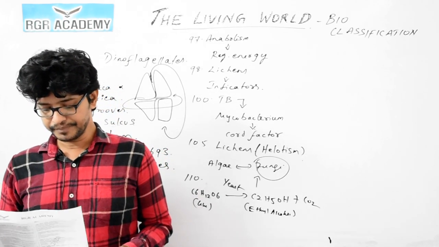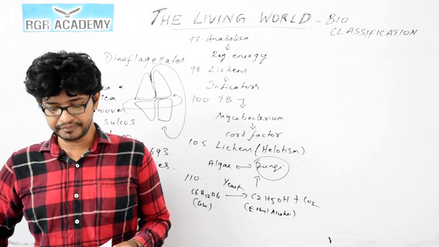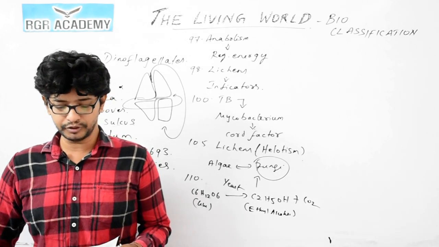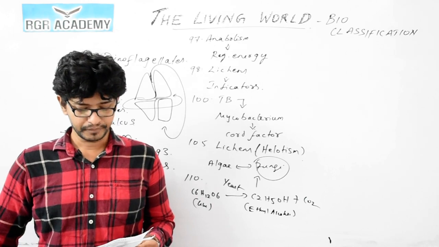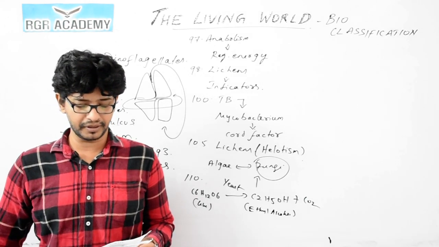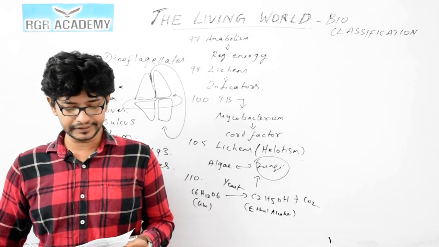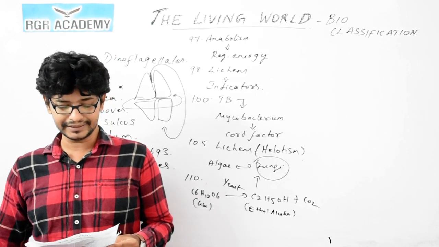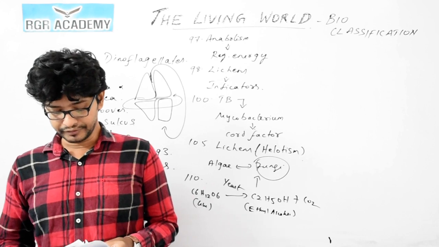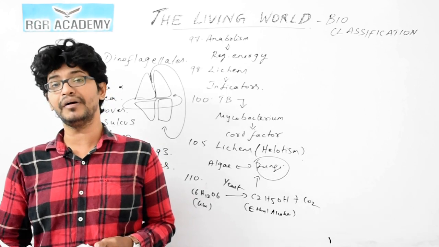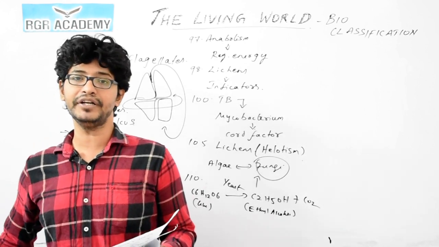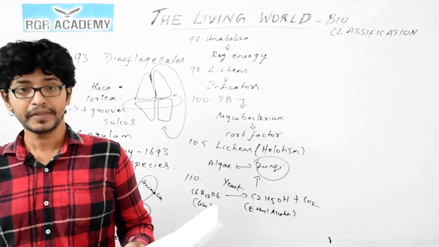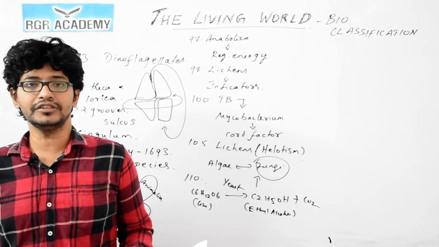Question 115. Statement 1: Resolving power is the ability to distinguish between two close points. Statement 2: Microscope reduces resolving power. Statement 1 is true, but statement 2 is false. Why? Because resolving power is the ability to distinguish two closely placed objects.